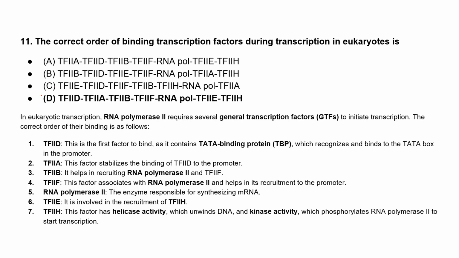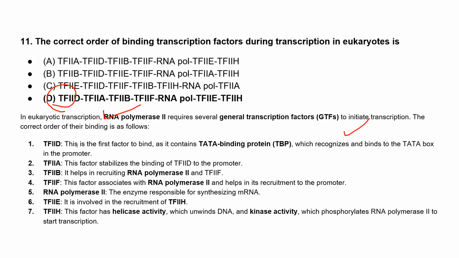Okay, let's see. Very good. You are right that option D is the right answer. So, in case of eukaryotic transcription, RNA polymerase 2 requires the general transcription factors to initiate the transcription. The correct order for their binding is first this D will come.